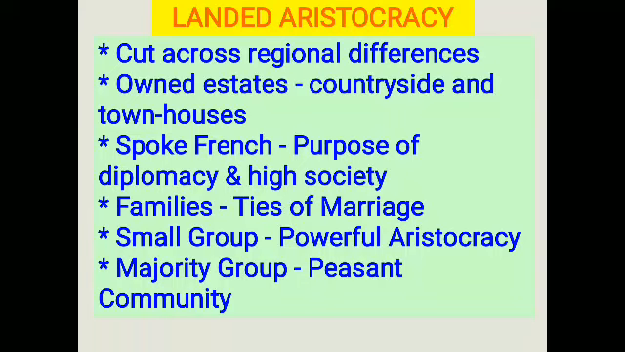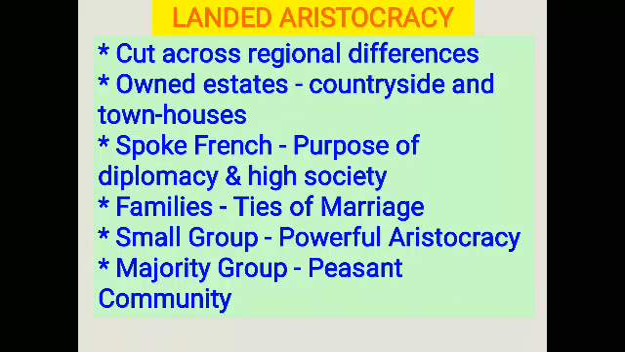come under the category of powerful aristocracy, whereas the remaining majority of the population were considered the peasantry, the peasant community. So the landed aristocracy were considered the dominant class on the continent, socially as well as politically. All these groups of people have been united in a common way.